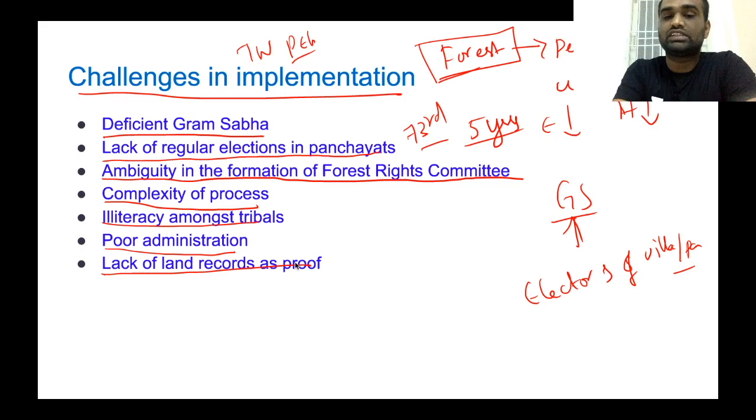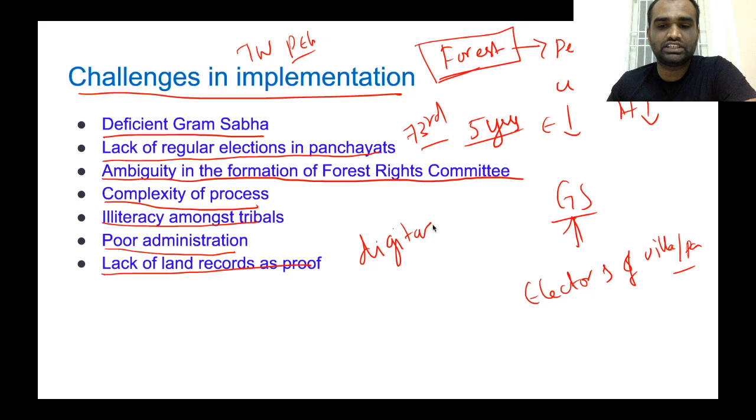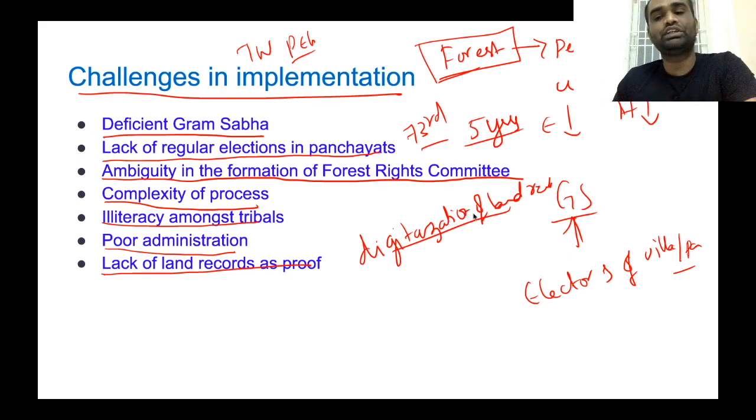Now, in my previous slide, I talked about lack of land records on the part of forest people. But in India, due to lack of digitization of land records, and also lack of proper maintenance of land records, the taluka office itself does not have proper land records. Now in that case, rights cannot be properly recognized for these people.